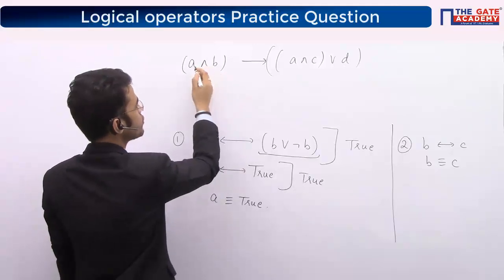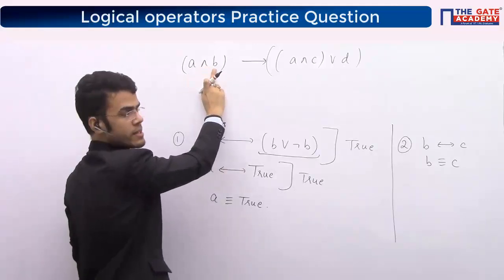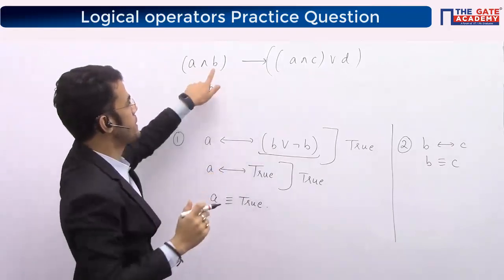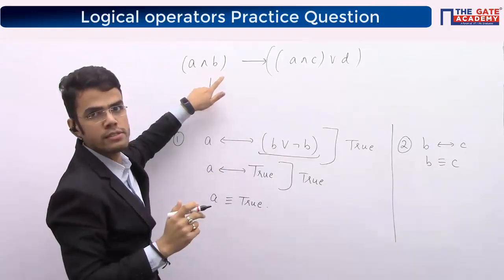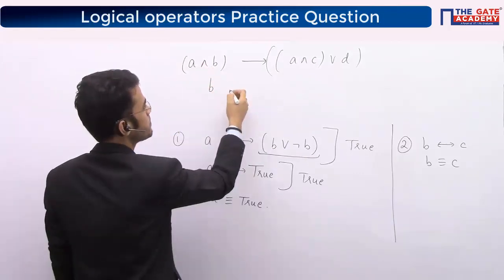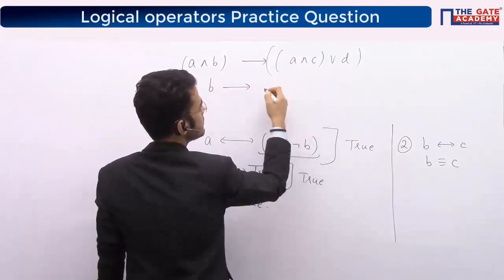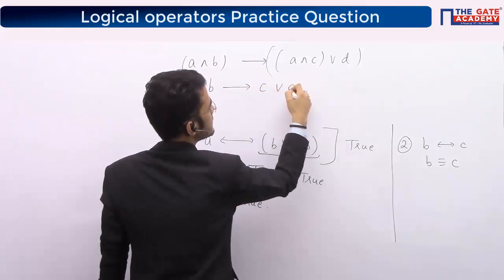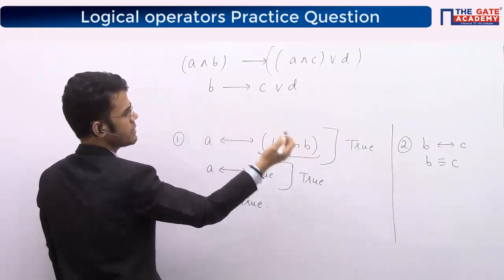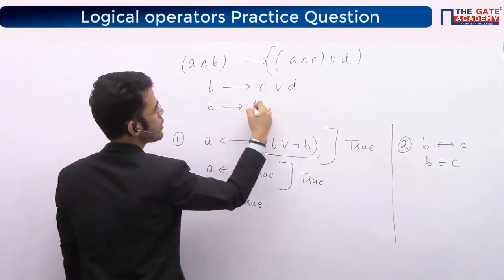So A is true, and true and B will give me B, because whatever the value of B, if B is true then the answer will be true, and if B is false then the answer will be false. A is true, and true and anything gives the same thing. Here, true and C will give me C or D. Secondly, since B can be replaced with C, I get B implies B or D.